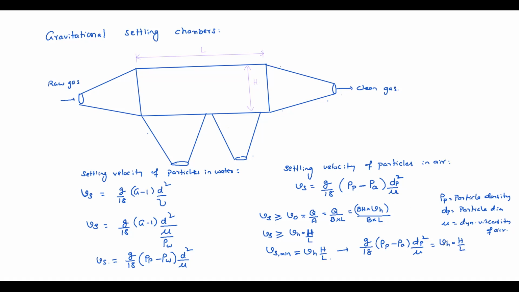How can you find Vh? Same thing, Vh is the flow discharge divided by cross sectional area. So based on this formula, you can work out the minimum dp, the size of the particle that can be removed. Understood? Yes. So you can use this formula. So note down the problem.